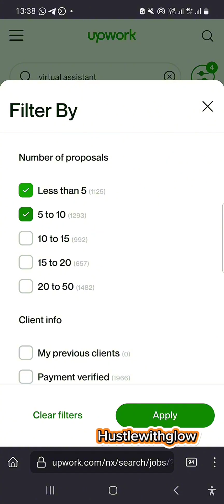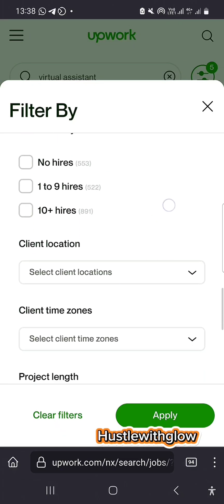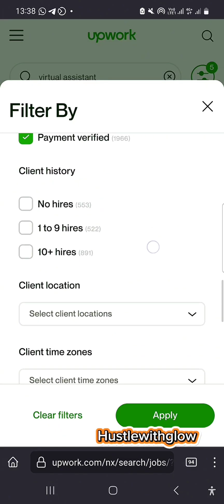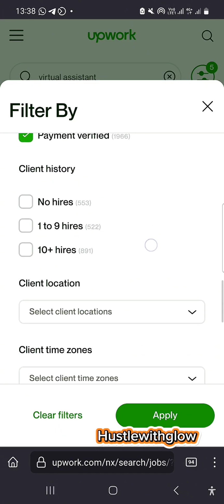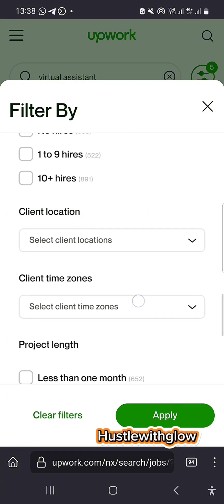Or you see that the person is still interviewing. But please, I always encourage people, don't waste your connects, leave it. Now down here, client info, I want payments verified. I don't want my previous clients, just only the verified payment. Then for client history, no hires, 1 to 9. Okay, I'll just leave client history.